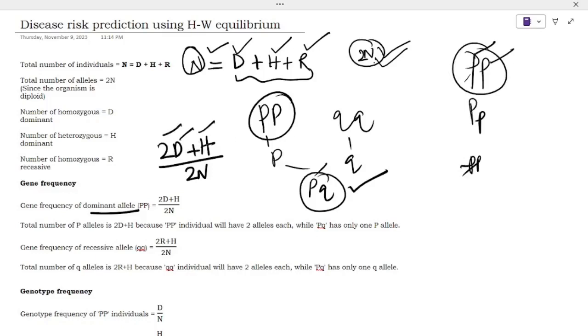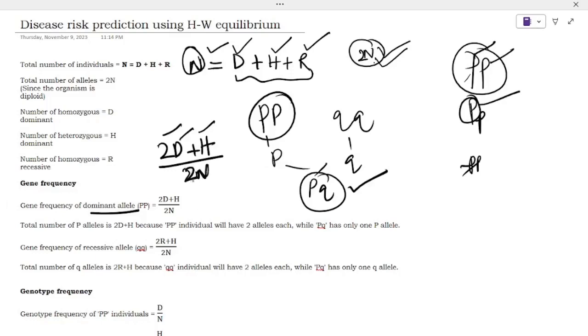Heterozygous, H is there. Only one H is mentioned. Why is 2H not mentioned? You can see in the heterozygous population the dominant allele is only 1, divided by the total population. N is the total population. 2n means diploid. Because of that 2n is mentioned, with respect to the dominant allele.